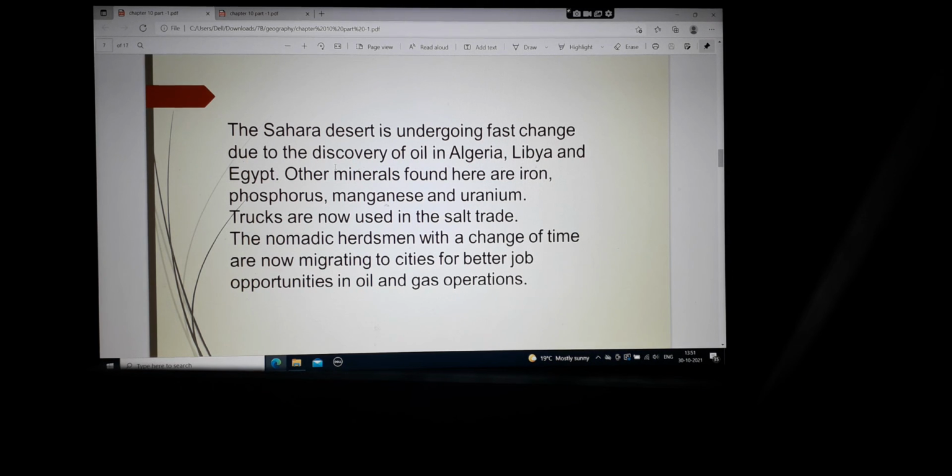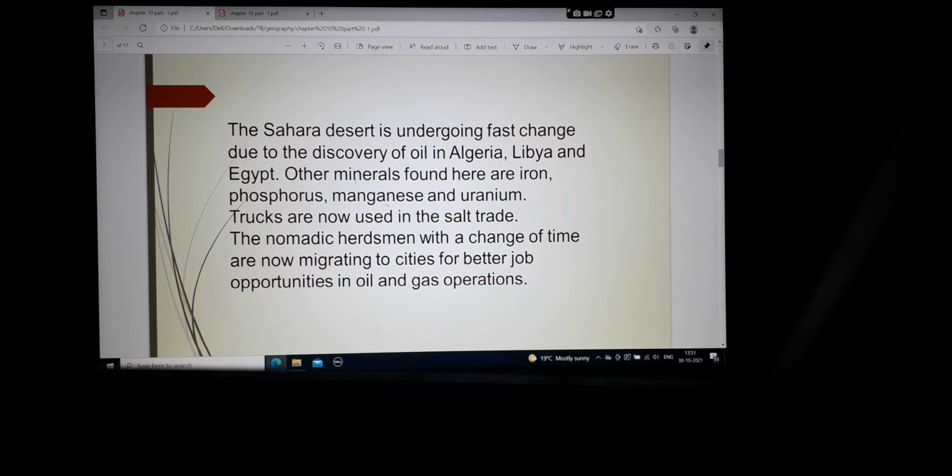Trucks are now used in the salt trade. So now what happens is, earlier it was the animals that used to carry the things from one place to another, but now the roads are being constructed. The people of Sahara are constructing roads across the whole desert, and therefore it is trucks that are carrying things from one place to another, and especially salt.